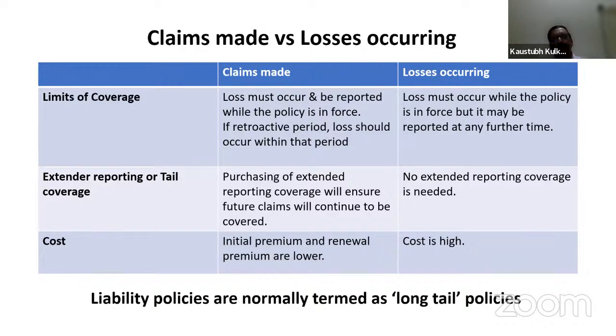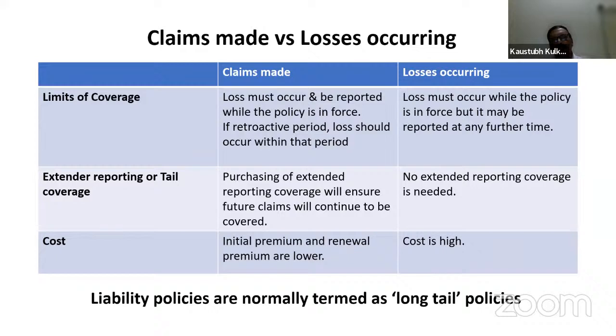So definitely he will intimate to the insurance company after the expiry of the policy. And here the loss has occurred in the month of December 2021, but the actual intimation or the claim lodged is in the month of August 2022, after the expiry of the first policy. So here, the policy was in force when the actual negligence occurred, and also when it was reported or intimated, the policy was in force.